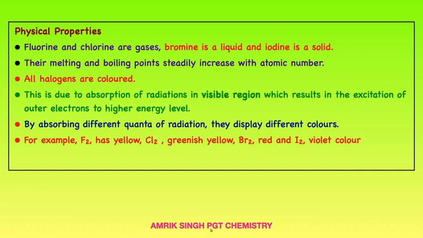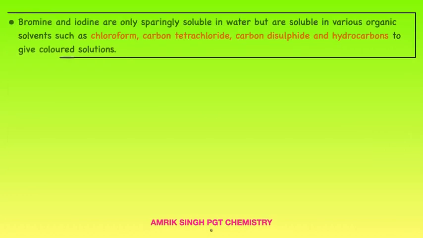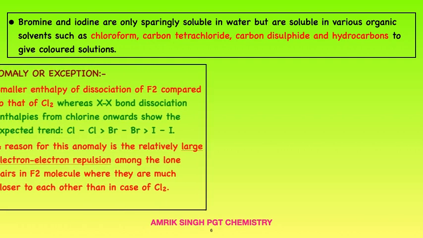Why are halogens coloured? Because they show absorption in the visible region, and different colour means absorption of different quanta of radiation. For example, F2 is yellow, Cl2 is greenish yellow, Br2 is red, and I2 is violet in colour. Bromine and iodine are only sparingly soluble in water but are soluble in various organic solvents such as chloroform, carbon tetrachloride, carbon disulfide, and hydrocarbons to give coloured solutions.